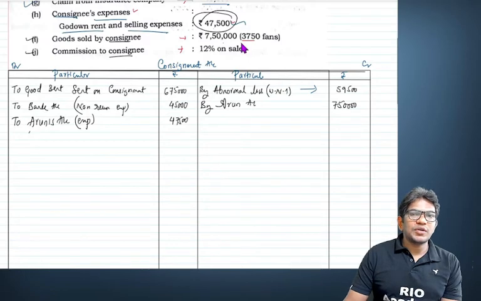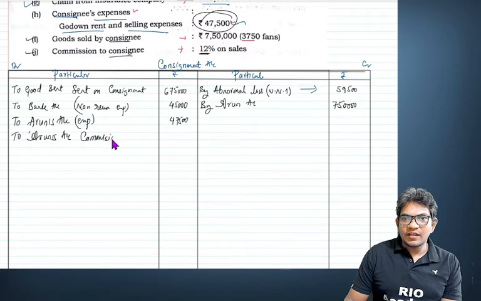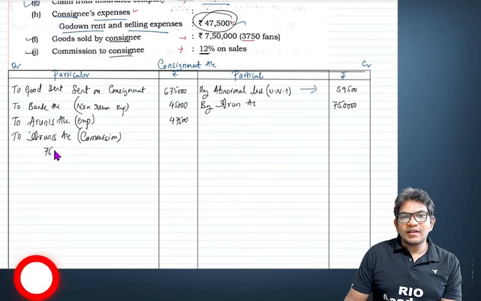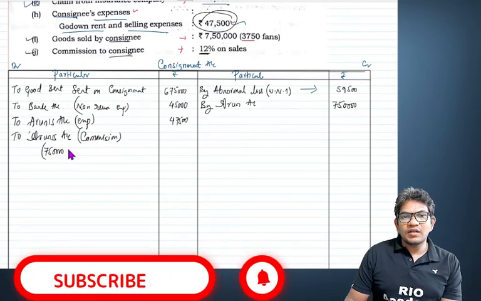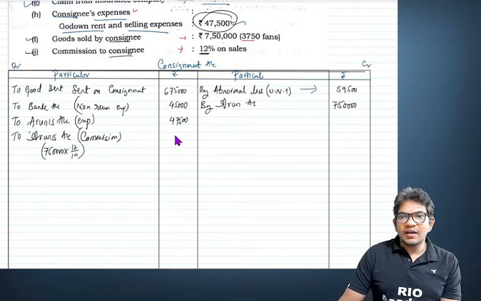How much commission, my dear student? Commission is 12%. Arun's account. You can mention commission. How much commission? 12% commission. So 7,50,000 into 12%. How much? That comes to 9,000. All right.